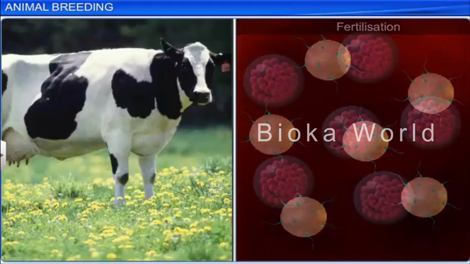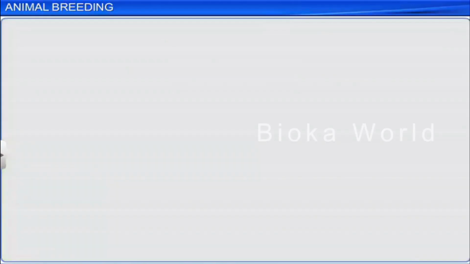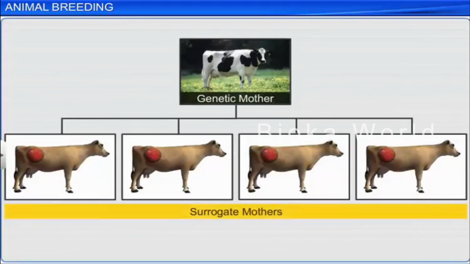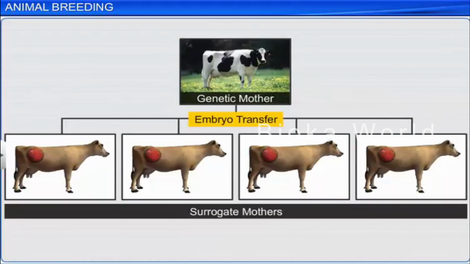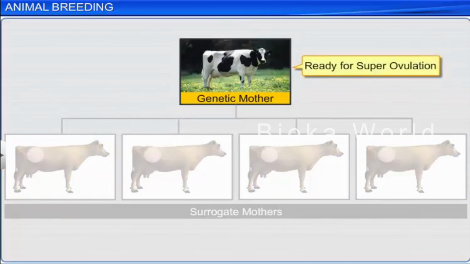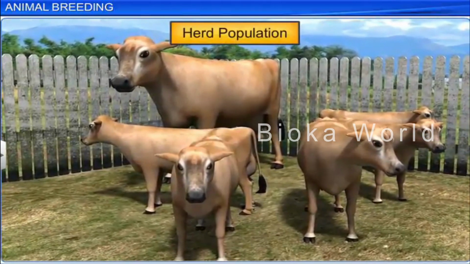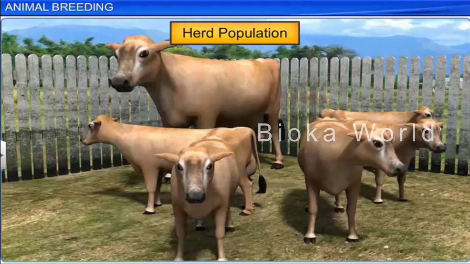When the fertilized eggs reach the 8 to 32 cell stage, they are non-surgically removed and then implanted into different surrogate mothers for further development in a process called embryo transfer. Now the female animal can be used for superovulation once again. In this manner, MOET helps increase the herd's population containing desirable characters in a short span of time.